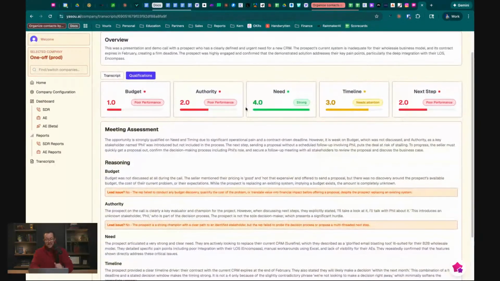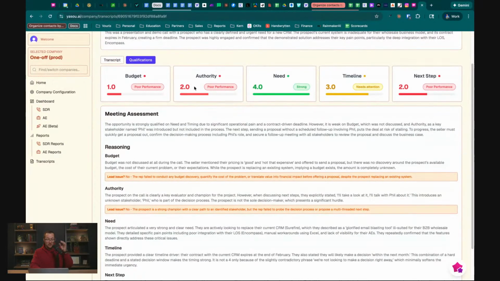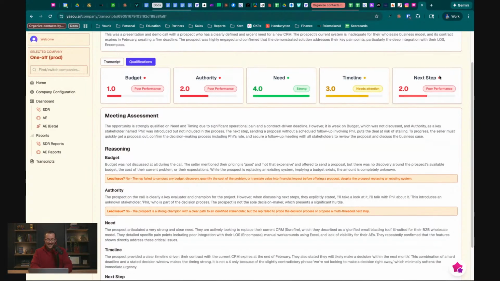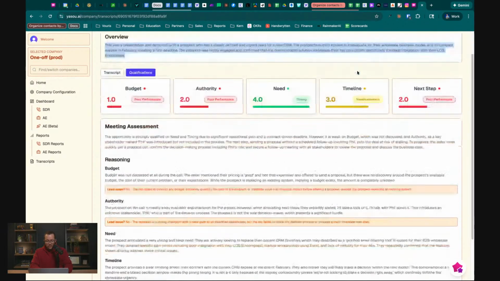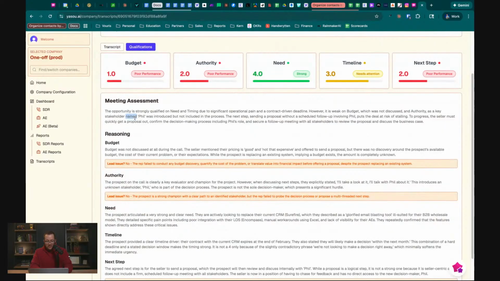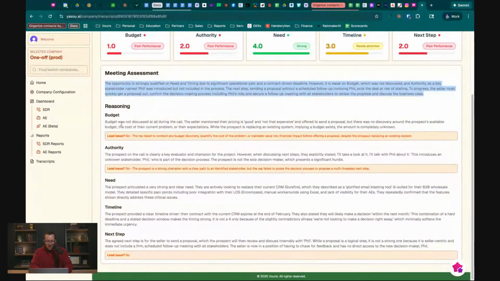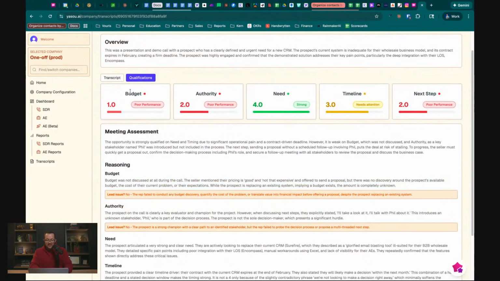So you can see in our platform here, we have budget, authority, need, timeline, and next step. We give a little overview here, which is cool. Here's a meeting assessment I was talking about earlier, and then budget, authority, need, timeline, a little description of each. But the key thing here is we're getting a numeric value for budget, authority, need, timeline, and next step. And we can roll that up to a deal level.